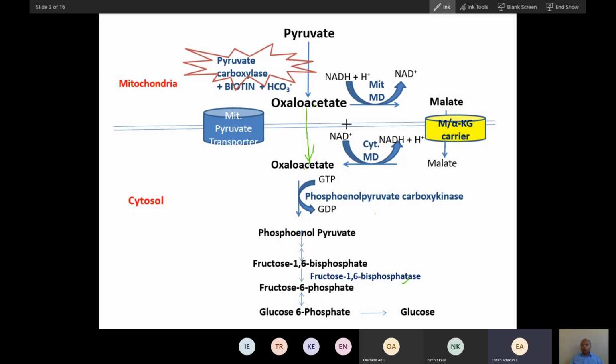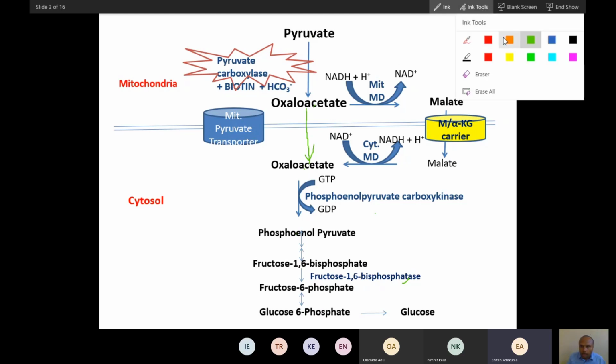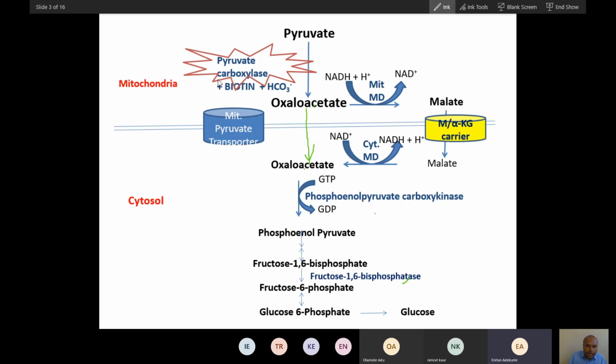Now we will talk about regulation for gluconeogenesis. The first reaction is a very important reaction. Number one reaction is one of the most important reactions in gluconeogenesis regulation. This step and this step, the third last step and the first step, are two very important steps for gluconeogenesis regulation.